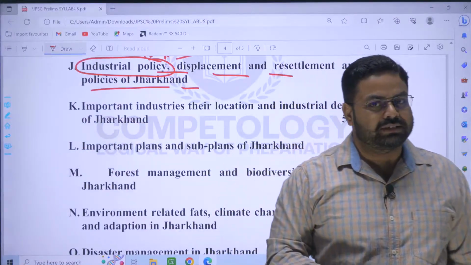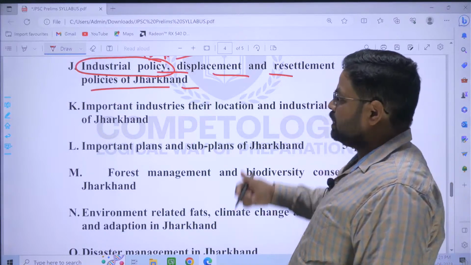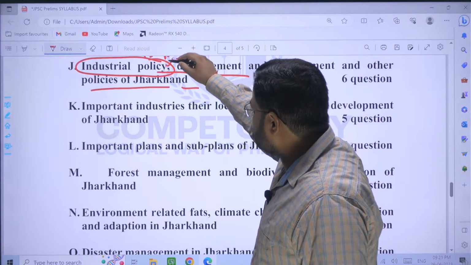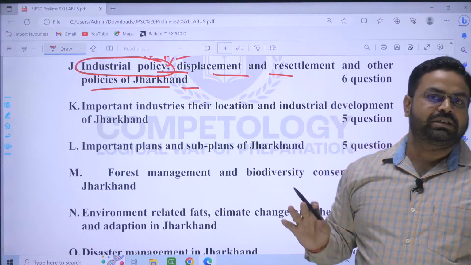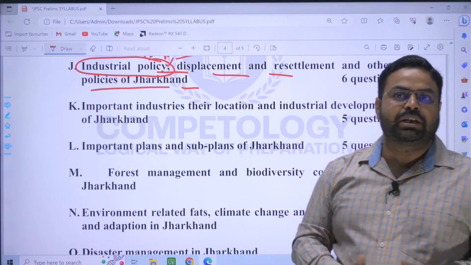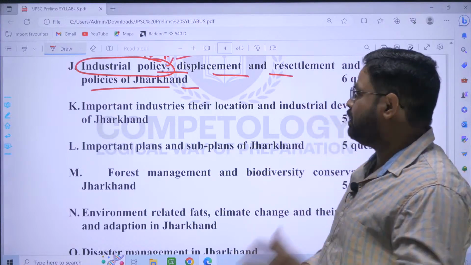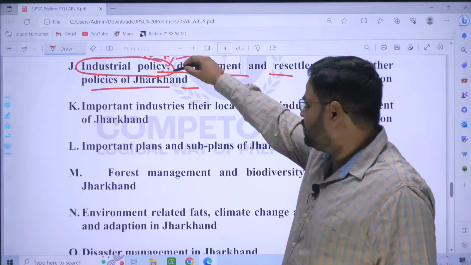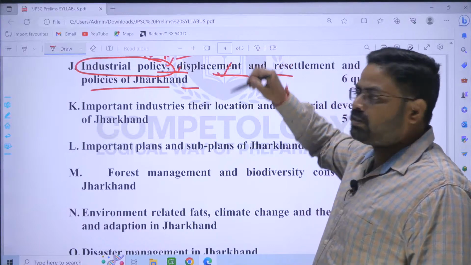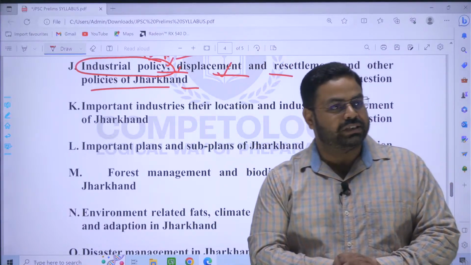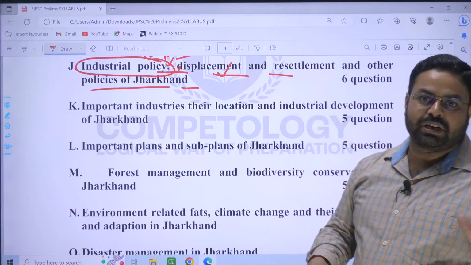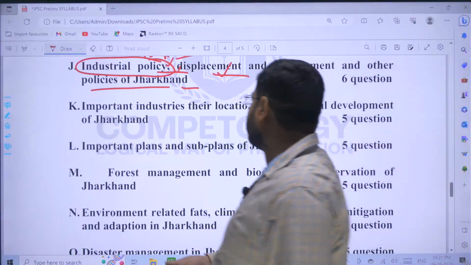came into existence, right? So if there is industrial policy, then there will be industrial development, and if there is industrial development, then land will be required, and if land is acquired for the establishment of industries, then there will be displacement, because the land acquired will have to be converted to industrial area. So the people who are living there will be displaced.